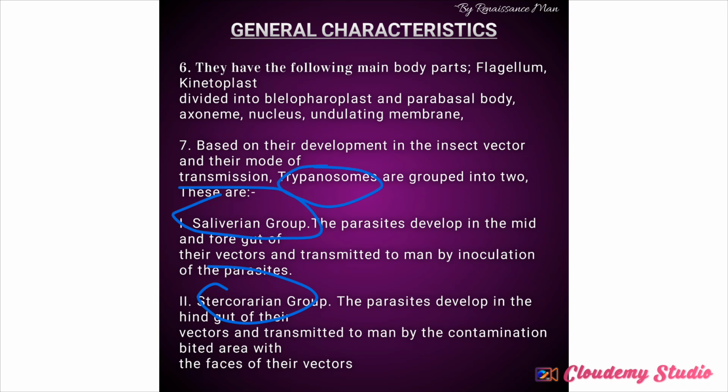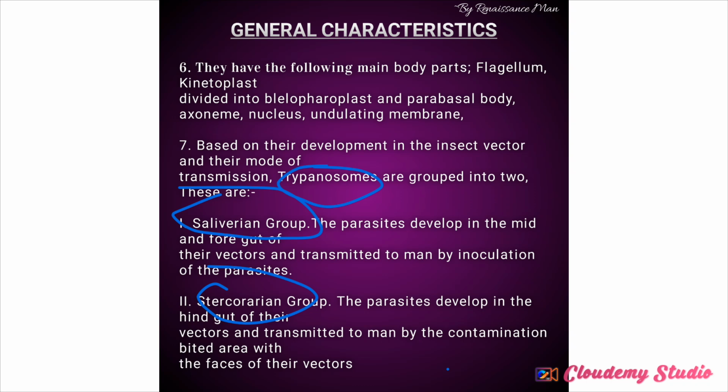Now, I just said we have two: the salivarian trypanosome, also known as the anterior station trypanosome, and the stercorarian trypanosome, also known as the posterior station trypanosome.